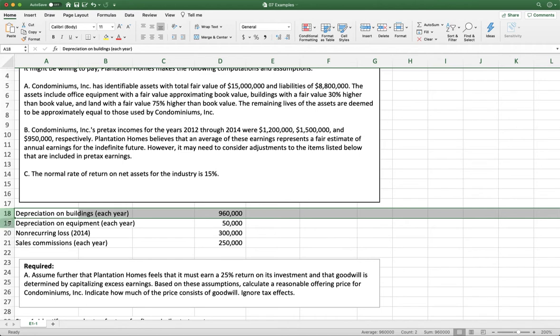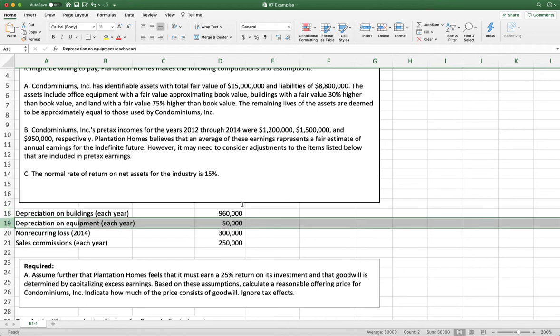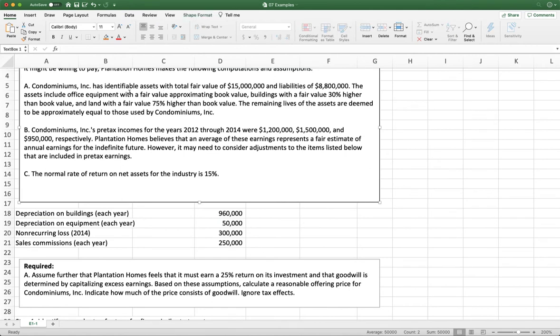Similar for equipment. So here they tell us that the office equipment has a fair value that approximates book value. So that means that when we write up our equipment, we're not actually changing the asset amount when we write it up to fair value. It's already at fair value. So that means that the amount of depreciation in these net income numbers that they gave us should be accurate. So we don't need to adjust for that.